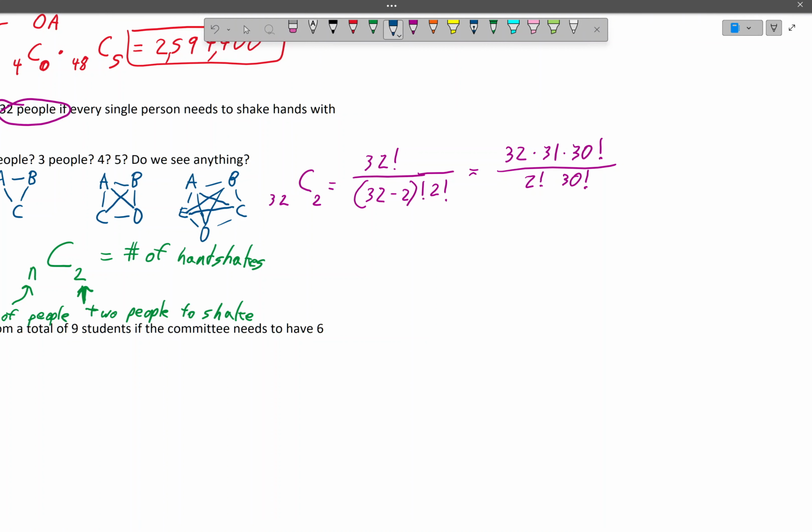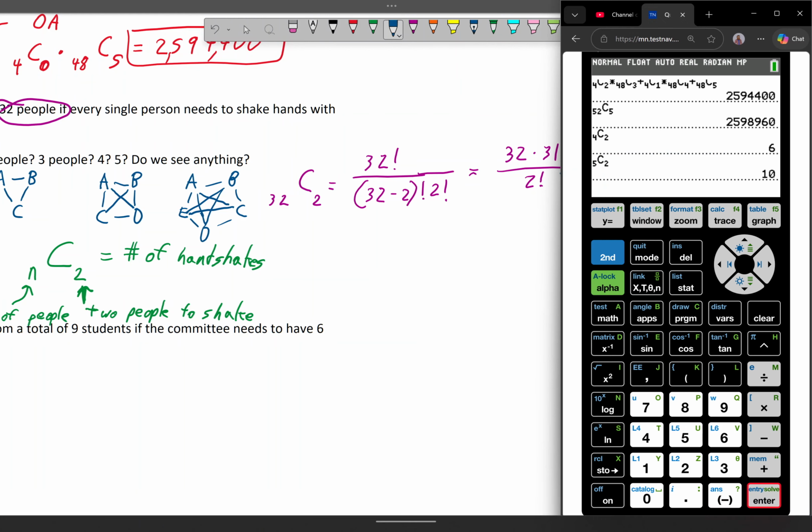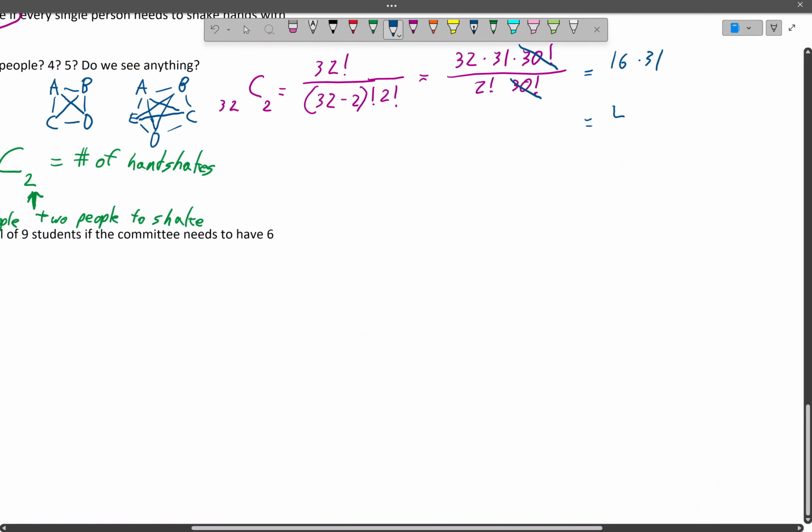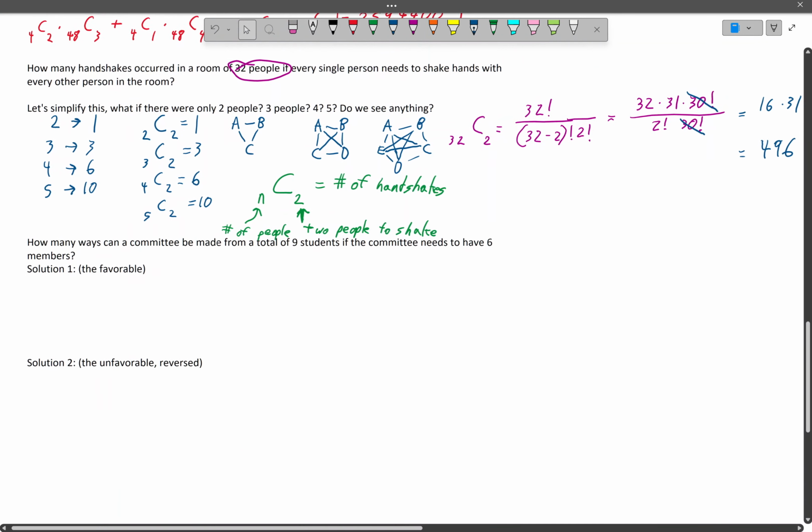You can see that the 30 factorials cancel. The 2 factorial simplifies with the 32. And so it's 16 times 31. Now, even that is kind of difficult to do in our heads. So let's pull out our calculator. 496. You could do it in your head because you know your elementary, but let's just pull out the calculator.